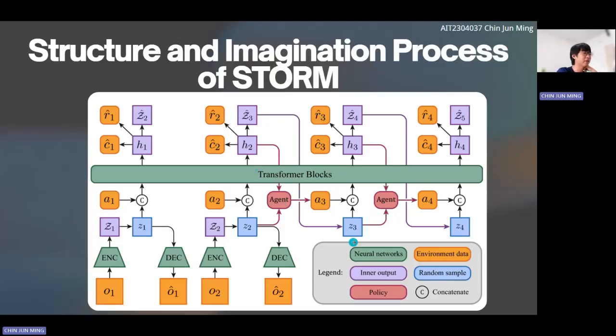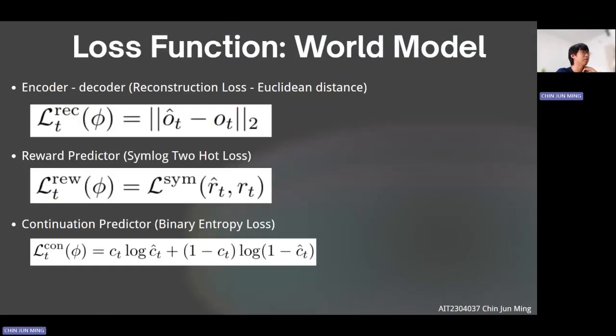But at the third frame, we don't need the encoder. We only use the hidden state based on the previous frame's hidden state, and then we sample Z3 from here. The random variable will be sampled from the hidden state generated here. And then we repeat the process. And now we go through the loss function.